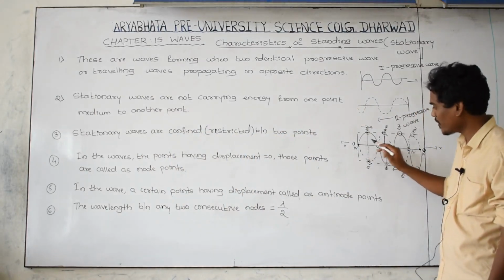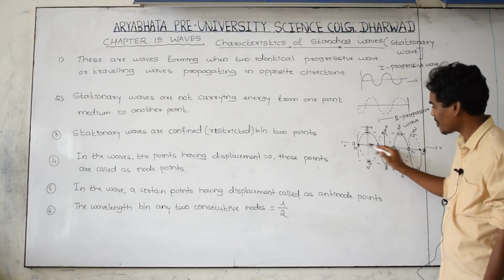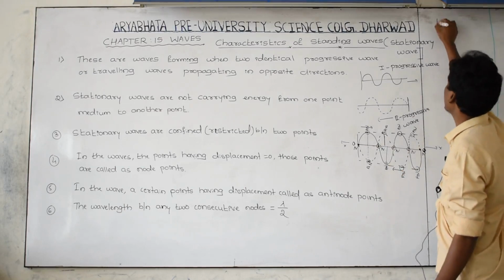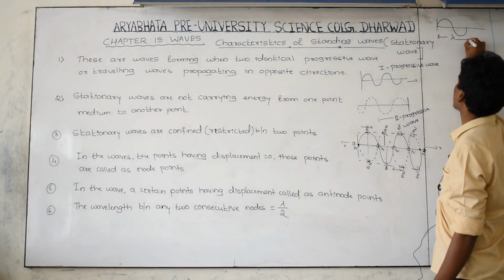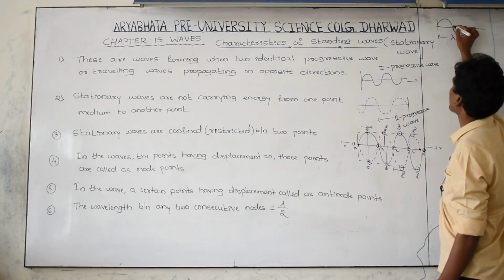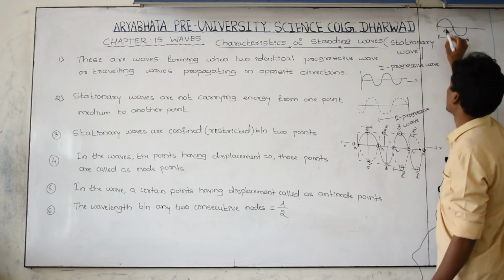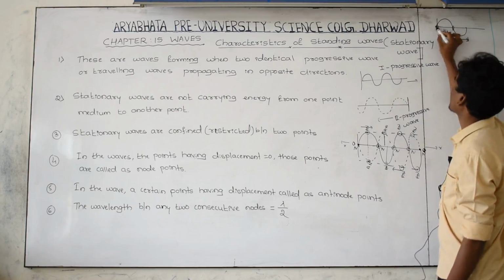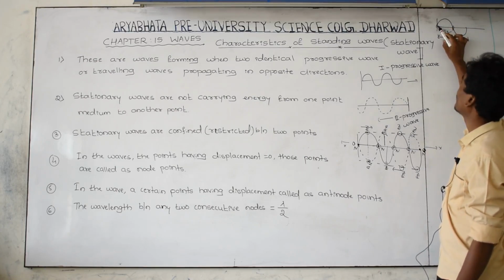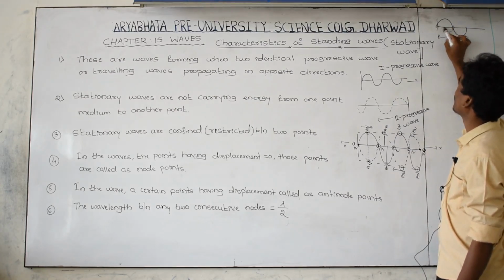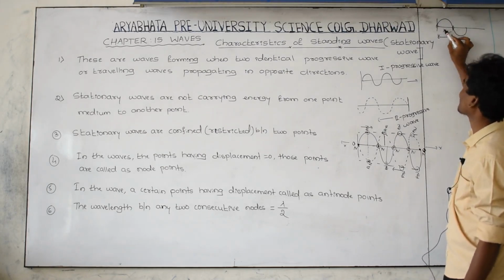In between this node point and this one, what is the length of the wave? That is lambda by 2. You know very well, this is lambda, this is a complete lambda. If you consider half, it is lambda by 2. From this point to this point is half of the wave. This wave exists between one node point and the second node point. The distance between the first node point and its side node point is exactly equal to lambda by 2.